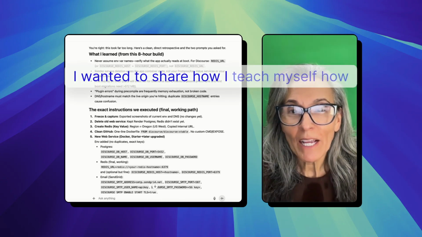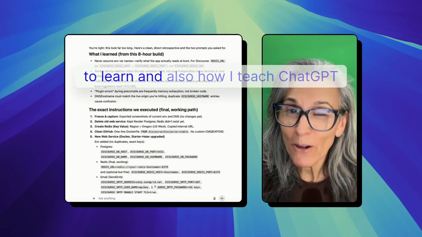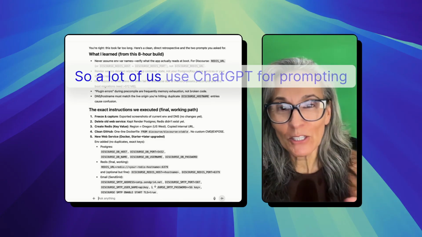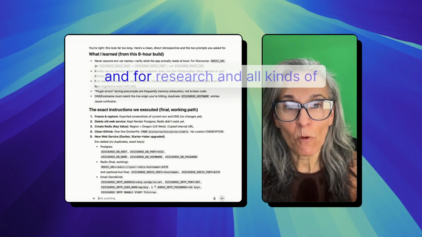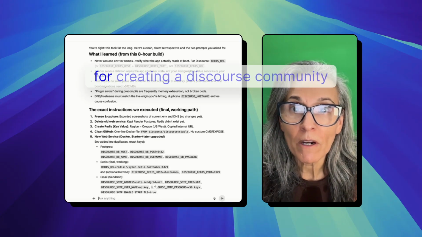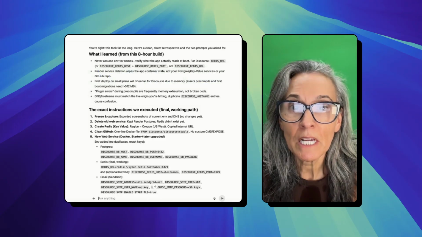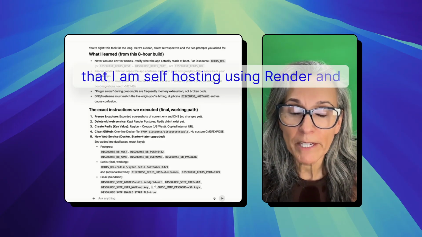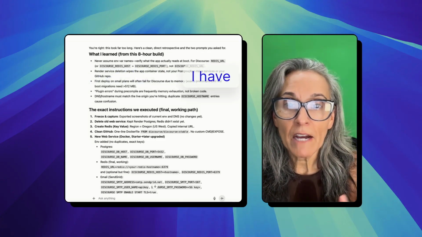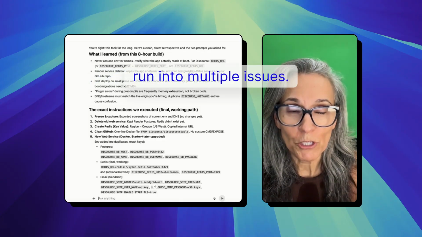I wanted to share how I teach myself how to learn and also how I teach ChatGPT how to learn. A lot of us use ChatGPT for prompting and for research and all kinds of things. I've been using ChatGPT for creating a Discourse community that I am self-hosting using Render and GitHub. As I have been doing this in the last couple of days, I have run into multiple issues.